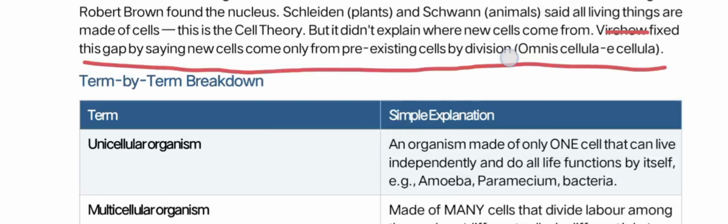He was the main person to say new cells come only from pre-existing cells by division. It is called Omnis cellula e cellula.